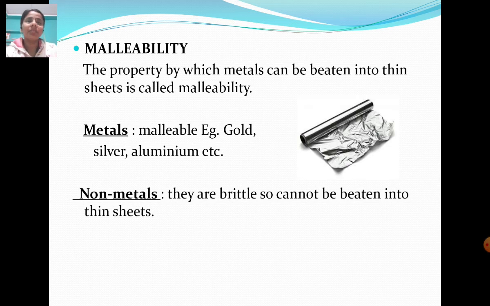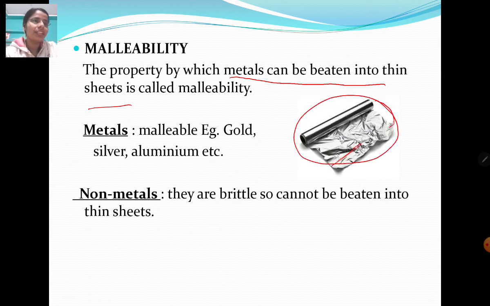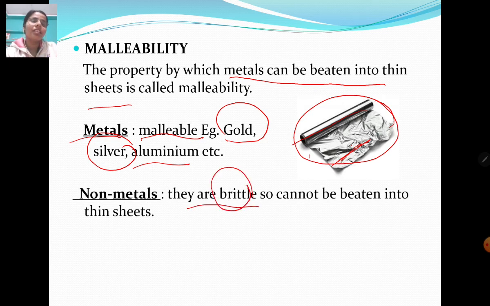Now let us see the other properties, that is malleability. Now what is malleability? Malleability is the property by which metals can be beaten into thin sheets. Like you can see, this is aluminium foil. This is very thin. Aluminium is a metal, and this can be beaten into thin sheets. So it is used to make foil, which is used to wrap your food. So metals are malleable, and examples are gold, silver. And non-metals, they are brittle. Brittle means easily broken, so they cannot be beaten into thin sheets. They break easily, hence they are non-malleable.